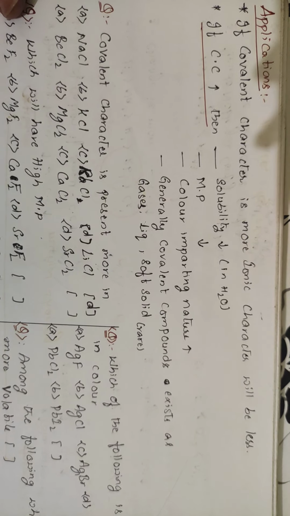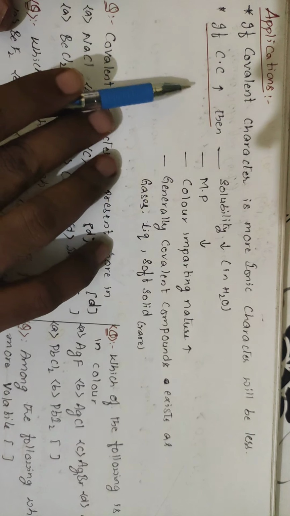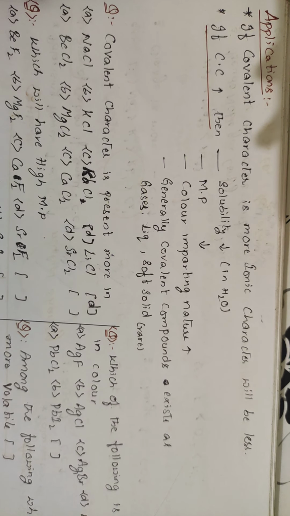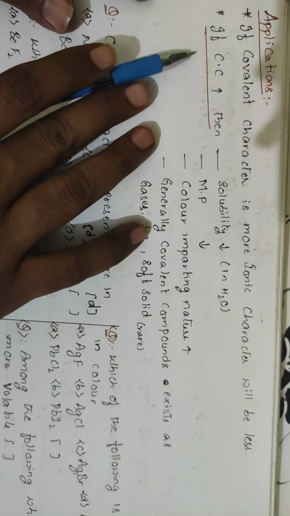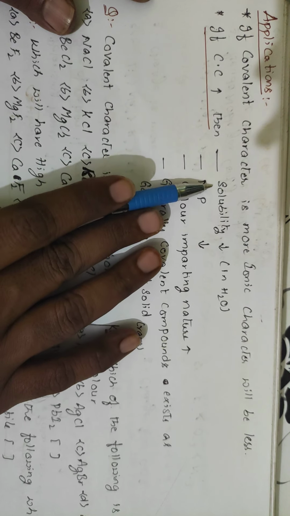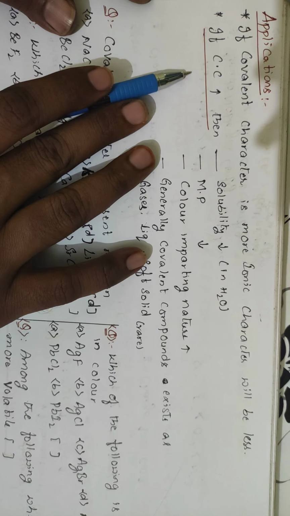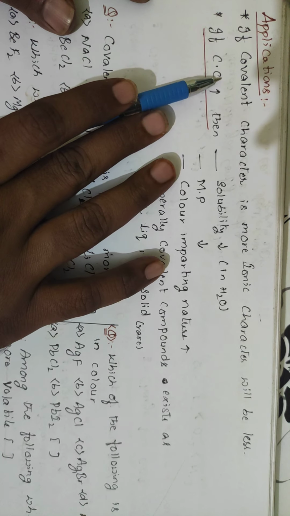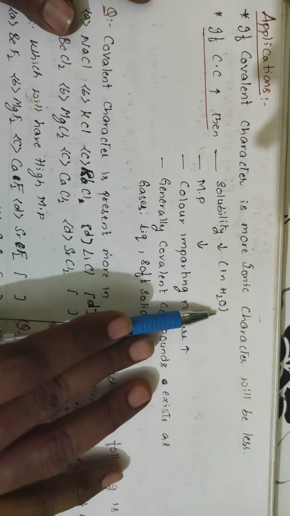Applications. By knowing the applications, we can find many properties. If covalent character is more, ionic character will be less. This is a common thing. Based on the covalent character, some properties can be identified. If you have more covalent character, then solubility in water decreases. Generally, water is a polar solvent. If covalent character is more, then it will be an organic compound, and automatically solubility will be less, because a covalent compound is non-polar, but water is polar. So non-polar with polar.